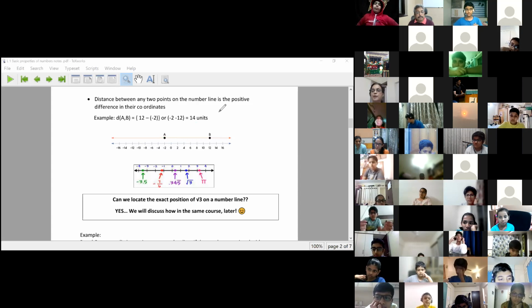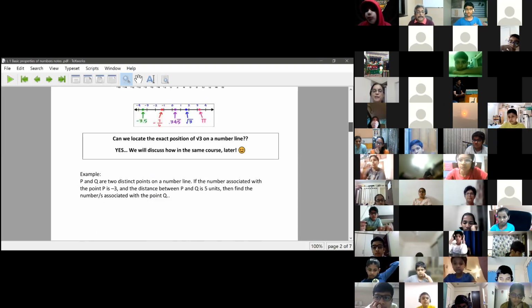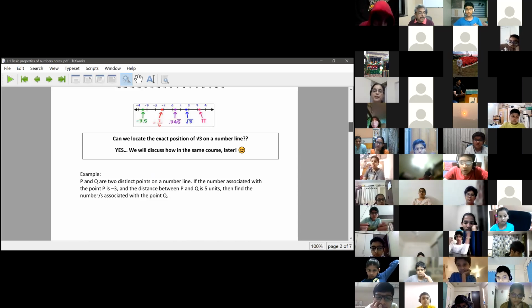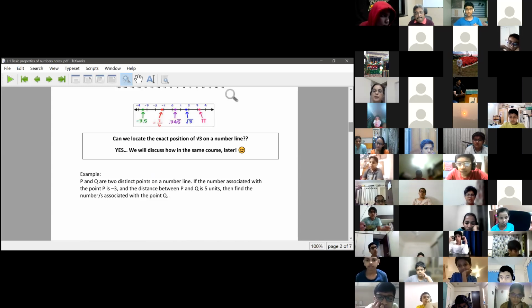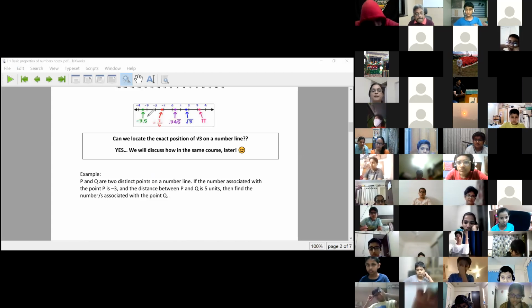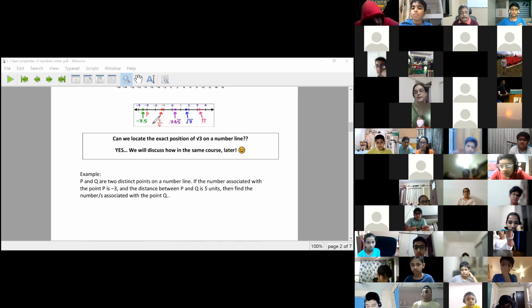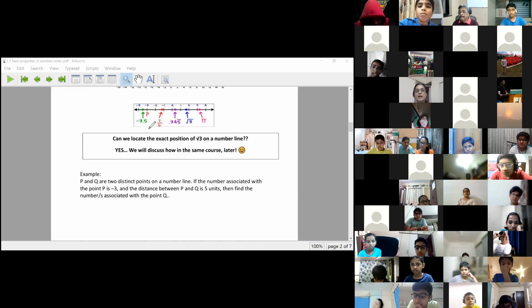Whatever you can do by yourself, you should keep trying it always. Let us look at one sample example. P and Q are 2 distinct points on a number line. If the number associated with point P is minus 3, that means we are calling this point P. P is minus 3, and the distance between P and Q is 5 units. Understand? Distance can be on this side also and this side also.